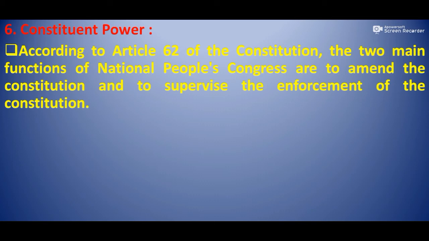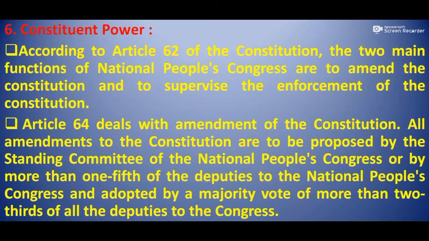Now we shall discuss constituent power, or constitutional amending power. According to Article 62 of the Constitution, the two main functions of the National People's Congress are to amend the Constitution and to supervise the enforcement of the Constitution. Article 64 deals with the amendment of the Constitution.